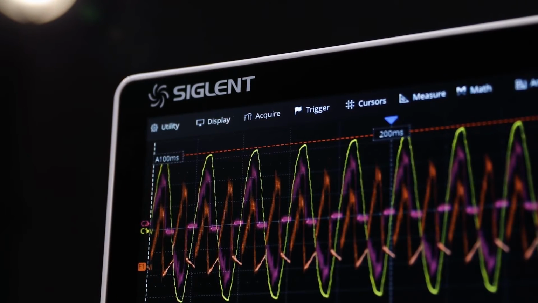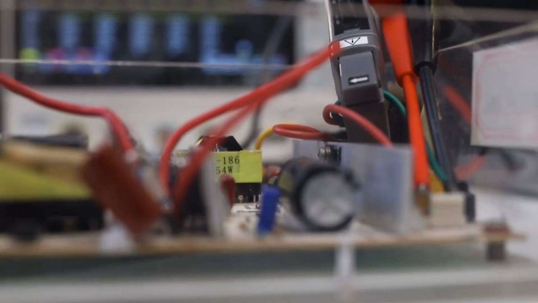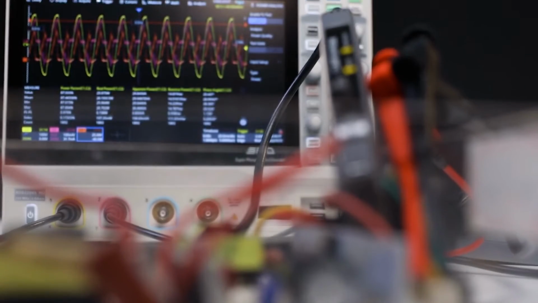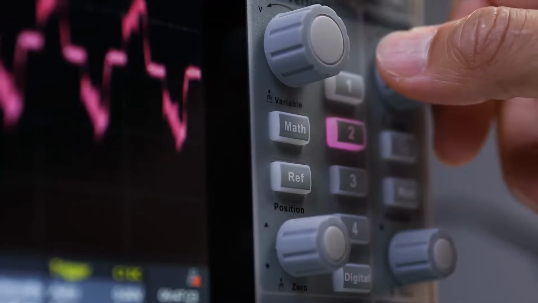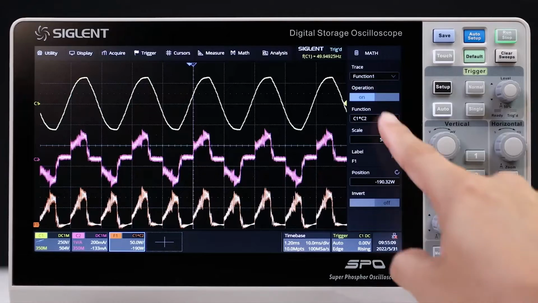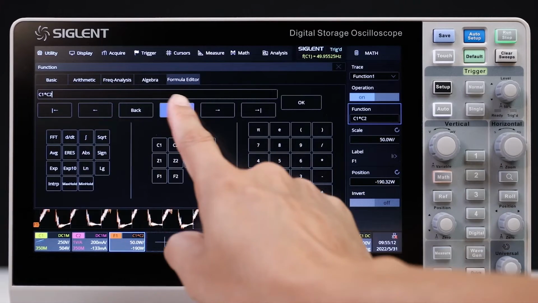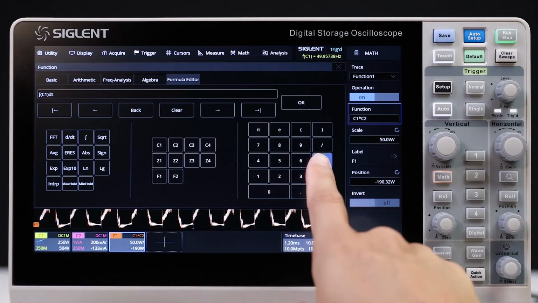The SDS2000XHD not only has excellent small signal capture ability, but also has many powerful debug and analysis tools. It supports automatic measurements on 50-plus parameters, 2 math traces, and includes a formula editor with custom operations for complex nested mathematical operations.